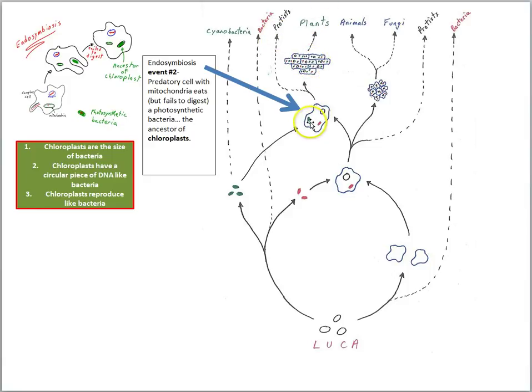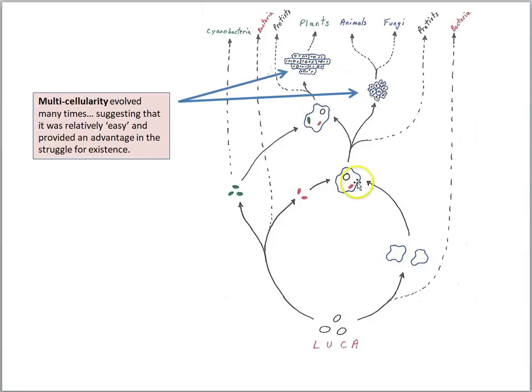Again, what's the evidence for this endosymbiosis event? Chloroplasts are the size of bacteria, DNA like bacteria, reproduce like bacteria. Now, the larger energetic cells here were able to then form multicelled organisms. And this happened many times actually in the history of life on Earth, suggesting it was fairly easy to do. Some mutations, some changes allowed cells to stick together, forming a larger colony, and presumably that had advantages to survival. If you're bigger, you can't be eaten by a single-celled predator, right?